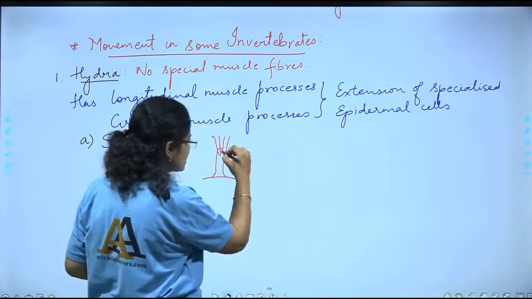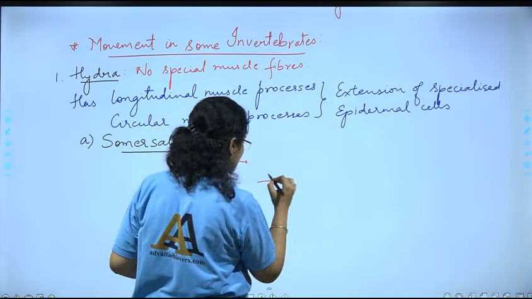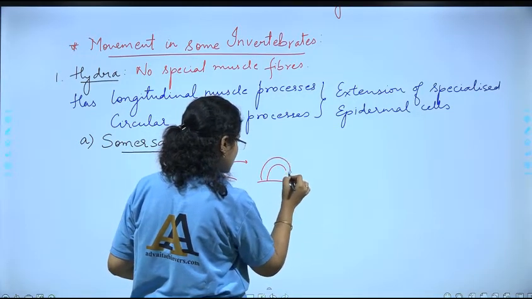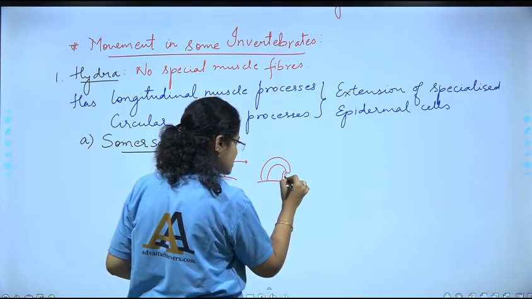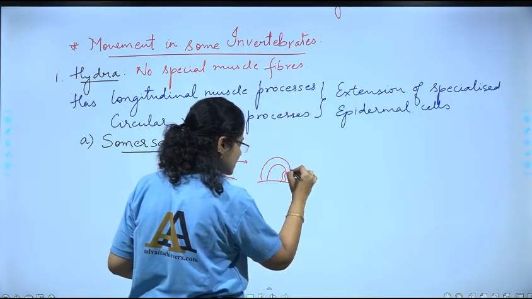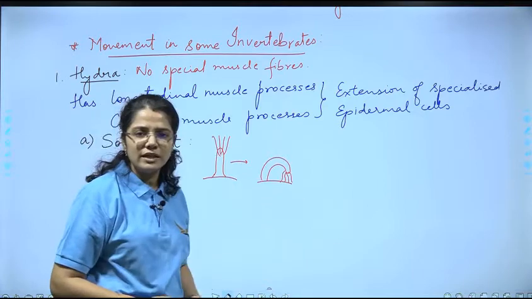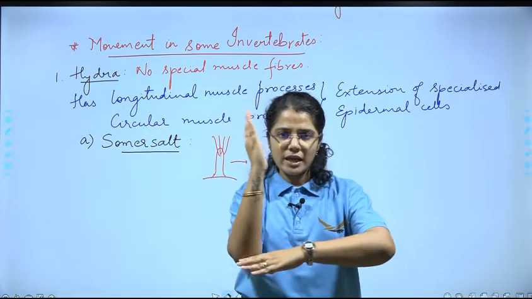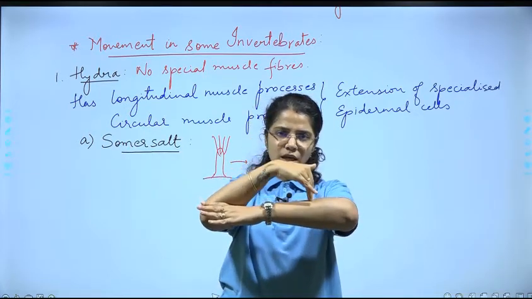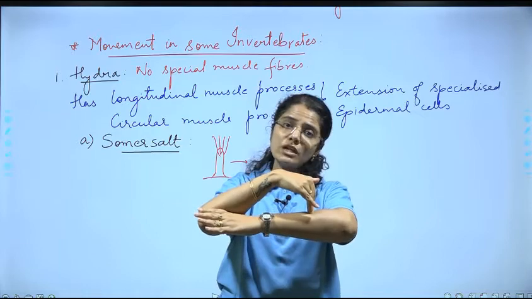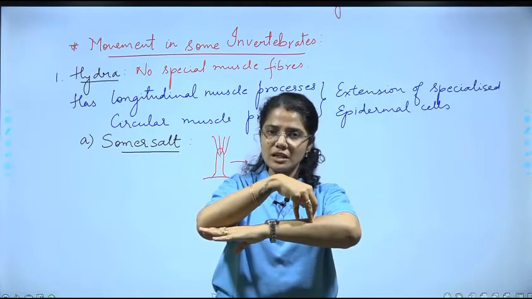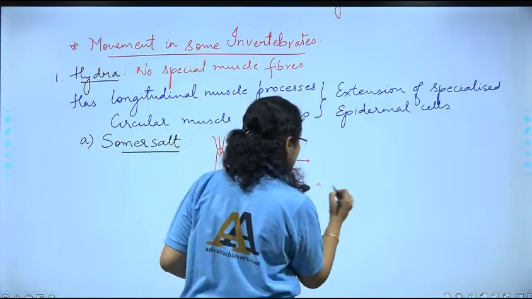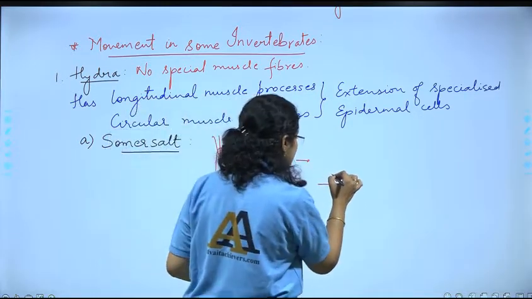It is trying to bend down and is attached to the substratum through the tentacles. Then what will happen? It was bent down like this, and now it will stand up again, but how? It will get inverted. From its other end it will get up. So in the next step you see that it has become inverted.